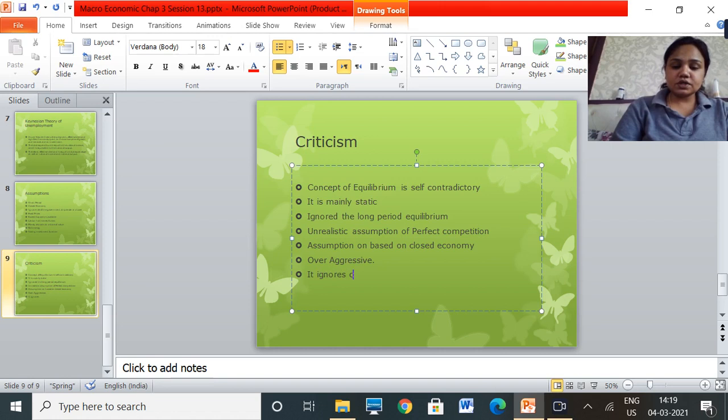Now what is cost push inflation? Cost push inflation means when the factors of production have become expensive, because of which the final product also turns out to be high priced. So that is called cost push inflation. Say for example, the raw material cost has increased.